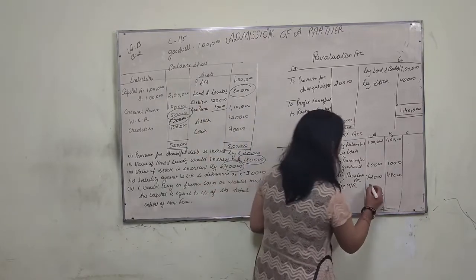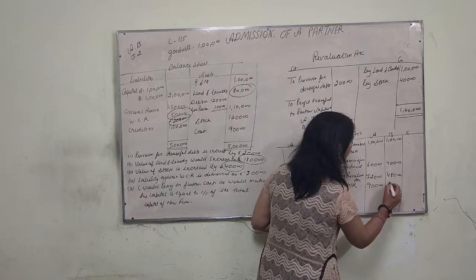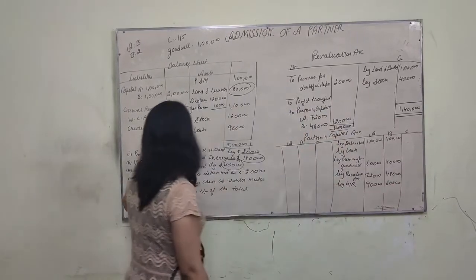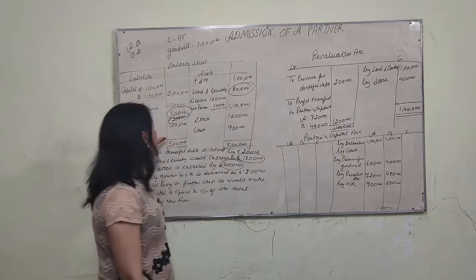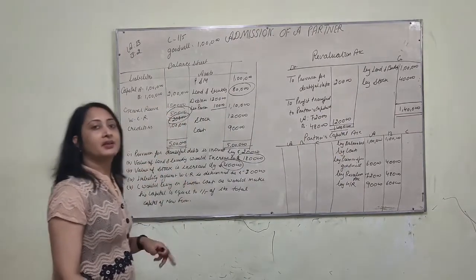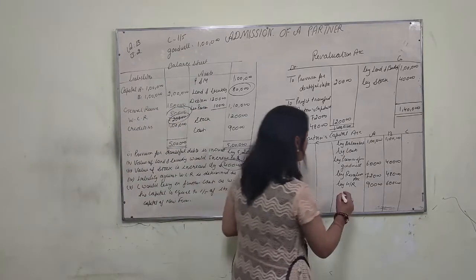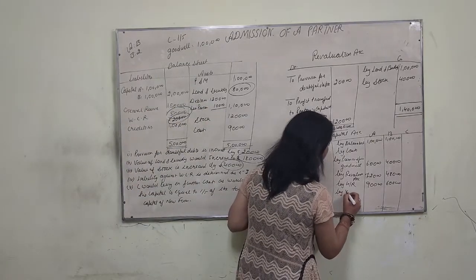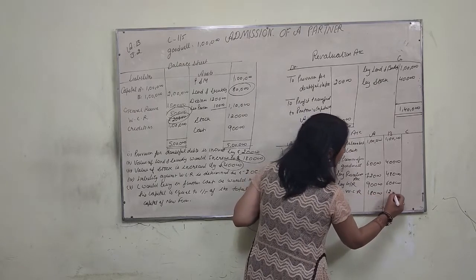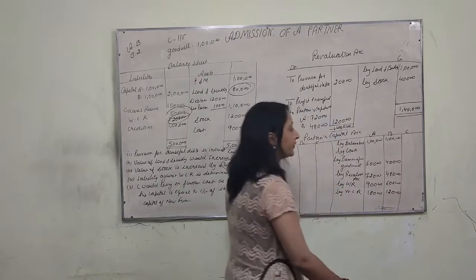Rupees 1,50,000 in old ratio 3:2 is 90,000 and 60,000. Then there is workmen compensation. The total is 50,000. 20,000 has been claimed, meaning 30,000 will be distributed among the partners in the old ratio, which is rupees 18,000 and rupees 12,000.